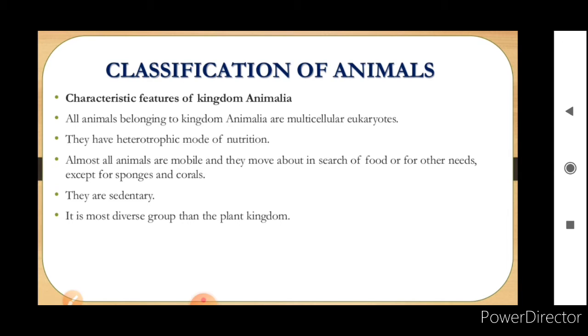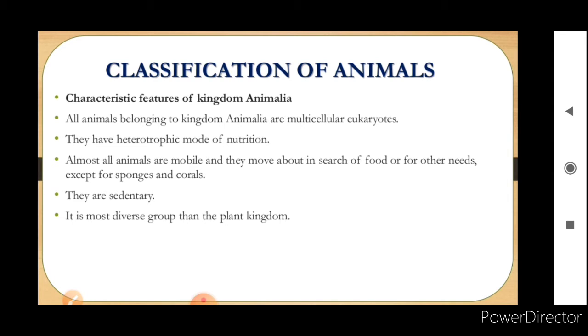All animals belonging to kingdom Animalia are multicellular eukaryotes. So these are multicellular as well as eukaryotic organisms. They have a heterotrophic mode of nutrition. That means they are not able to prepare their own food as plants do, but have a different mode of nutrition, that is heterotrophic. They depend on others for their nutrition.